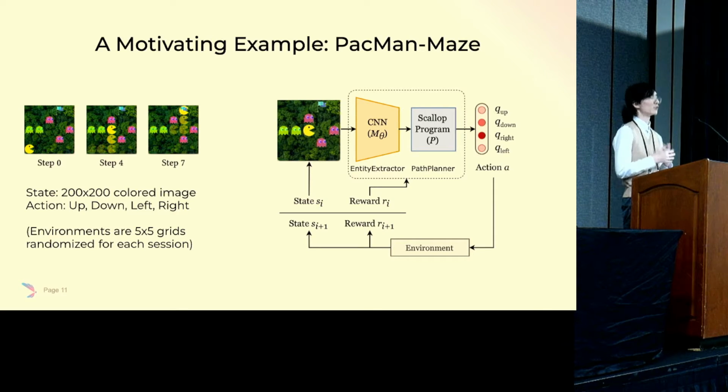On the other hand, for reasoning, we want to take the perceived entity positions and plan for the optimal action to take. For this, we are going to use Scallop to write a program that can compute a score associated with each action. Conceptually, we can think about the scores encoding the probability of our agent eventually reaching the goal if we take that action.